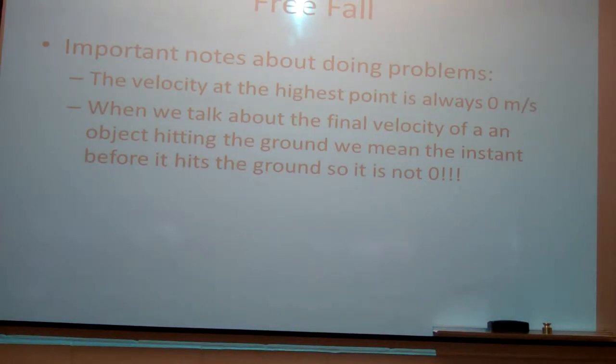In free fall, the acceleration is always negative 9.8 meters per second squared. So at the highest point, the velocity is 0, but the acceleration is still negative 9.8 meters per second squared. What would happen if the velocity was 0 and the acceleration was 0? It would stay there. That's obviously not what happens. So you still have to have acceleration. Makes sense. So the velocity goes to 0, but the acceleration stays negative 9.8.